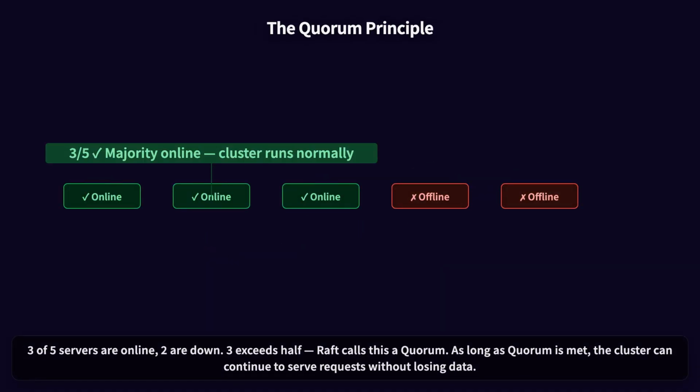3 of 5 servers are online, 2 are down. 3 exceeds half. Raft calls this a quorum. As long as quorum is met, the cluster can continue to serve requests without losing data.